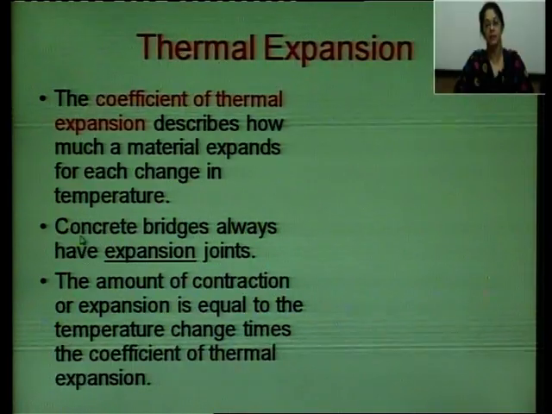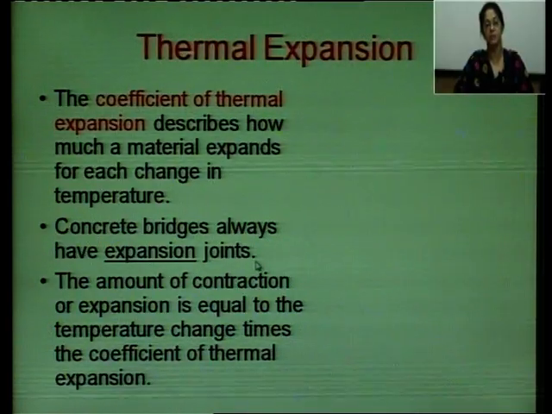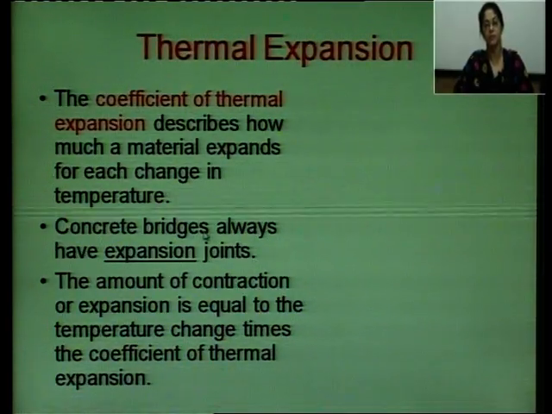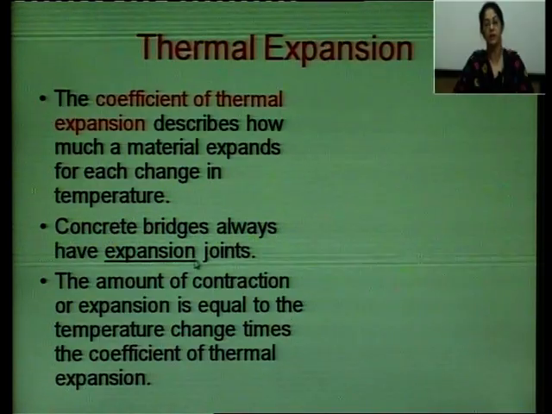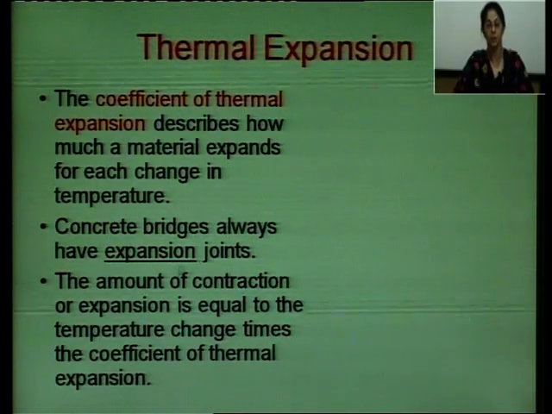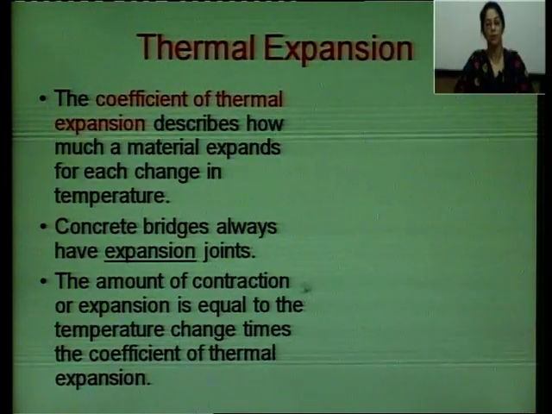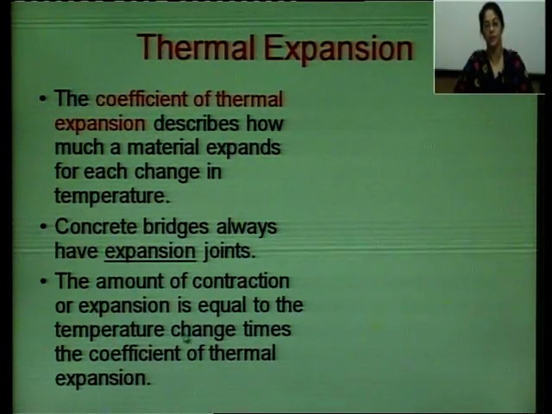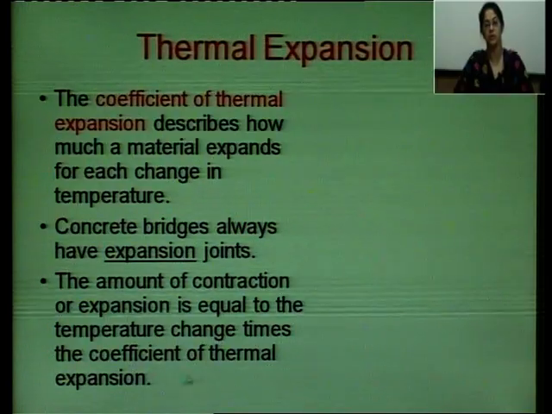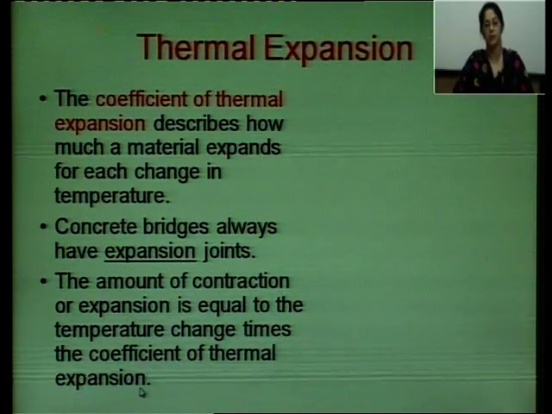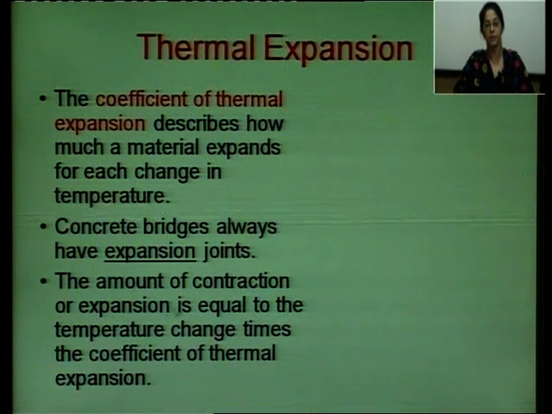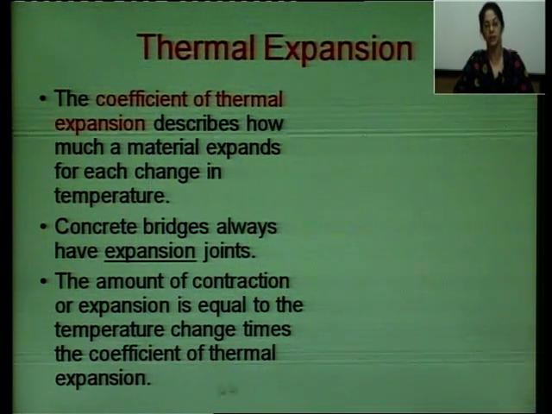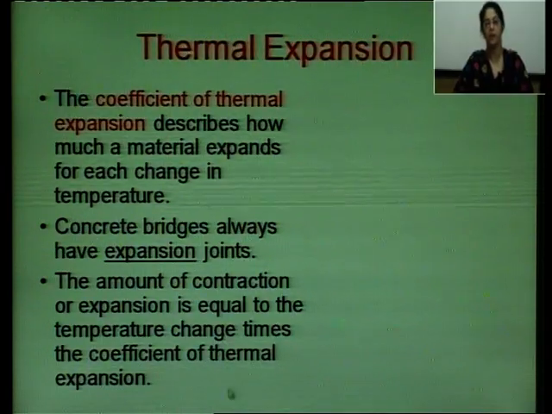Examples are concrete bridges, which always have expansion joints. So bridges जब हम बनाते हैं, expansion joints होते हैं, railway line जो बनाते हैं उसमें joints होते हैं. The amount of contraction or expansion is equal to the temperature change times the coefficient of thermal expansion. कितना contraction या expansion होगा, this is equal to the change in temperature times the coefficient of thermal expansion.